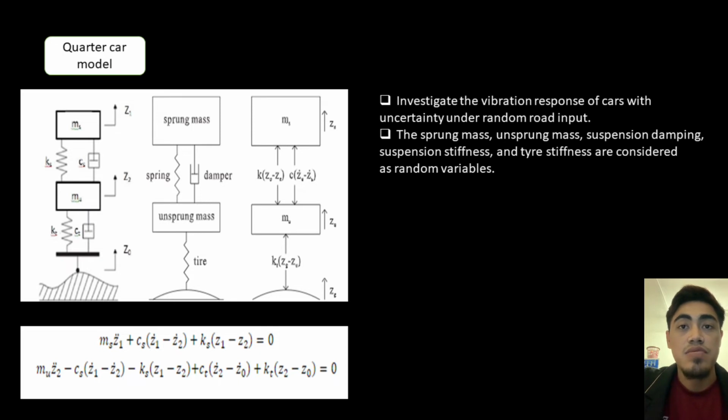The road irregularity is considered as a random process and modeled by means of a simple exponential power spectral density. This figure shows the free body diagram for the quarter car model, the sprung mass as a body and the unsprung mass for the tires, and this is the equation for the quarter car model.